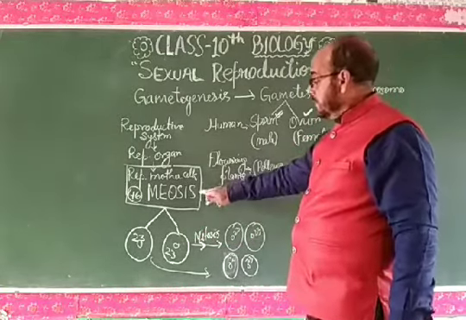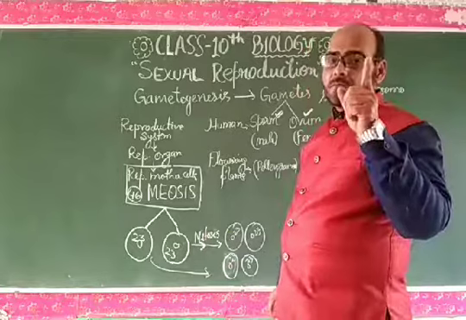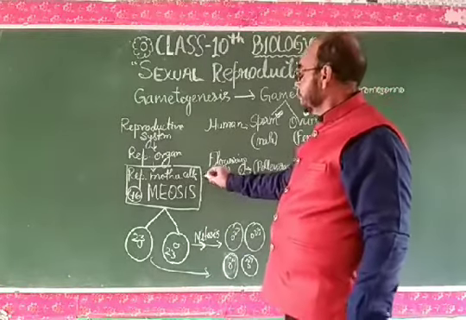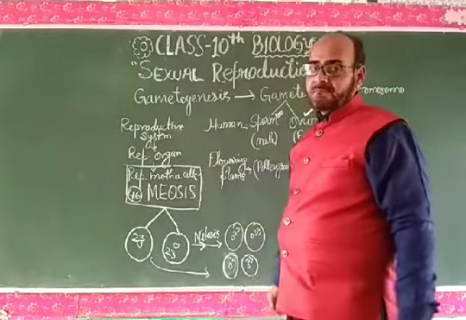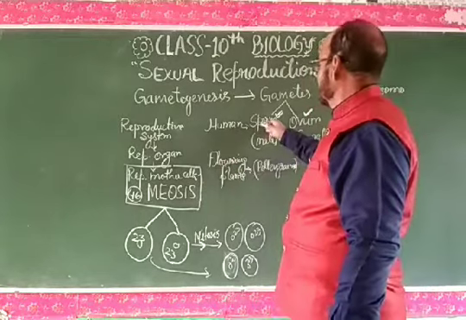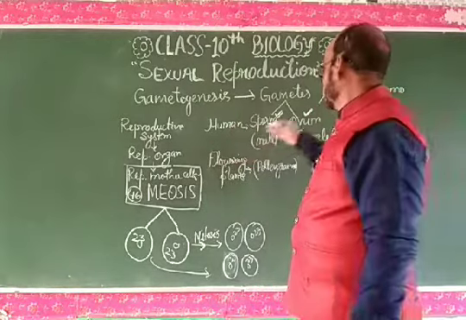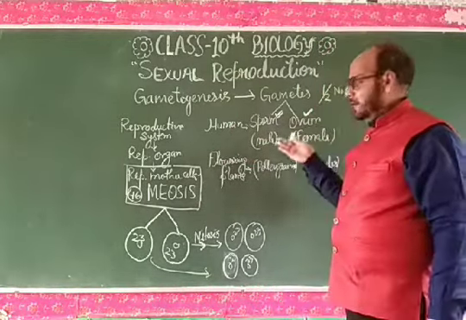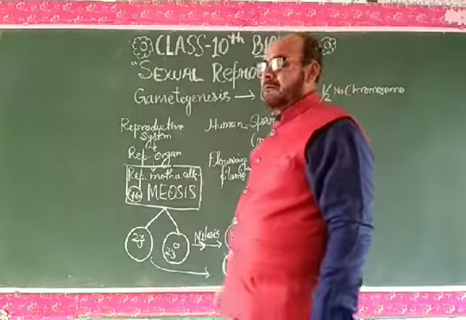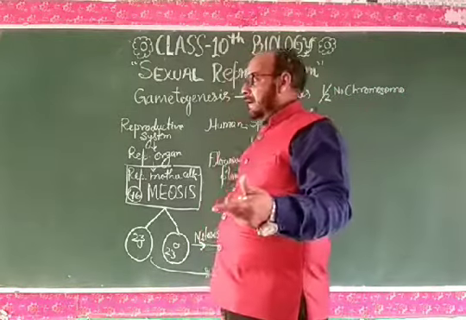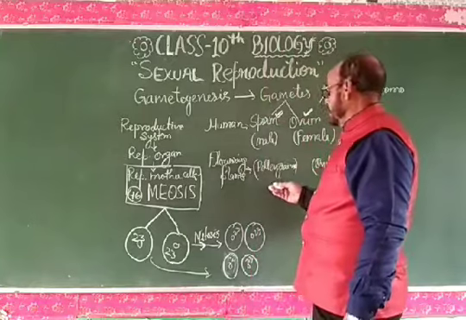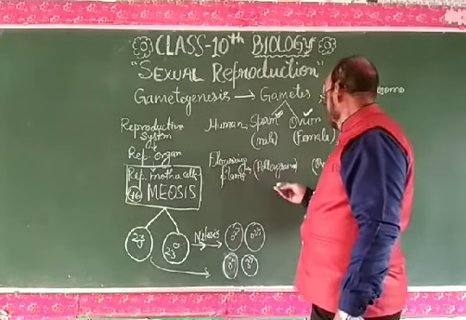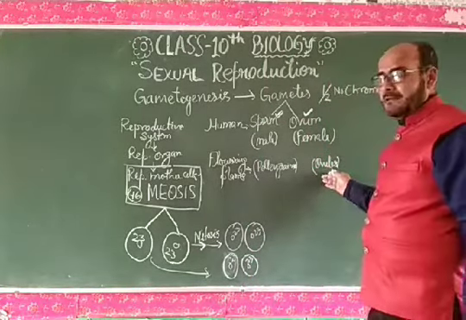But meiosis takes place only once in the reproductive mother cells, which are found in the male reproductive organ and in the female reproductive organ. The male reproductive organ is the androecium in flowering plants, and the female reproductive organ is the gynoecium.